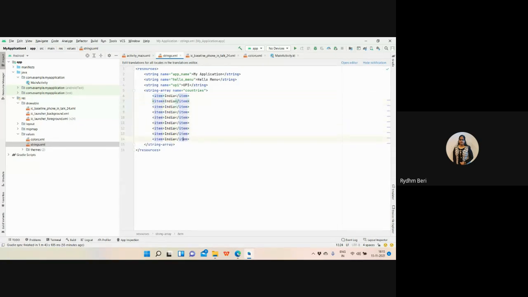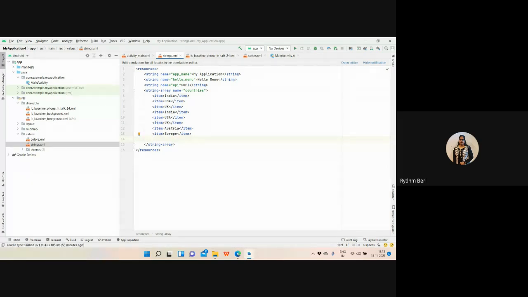Then I'm having 4 to 5 items. So USA, UK, and again I'm having India, USA, UK. Let me have Austria, Europe.